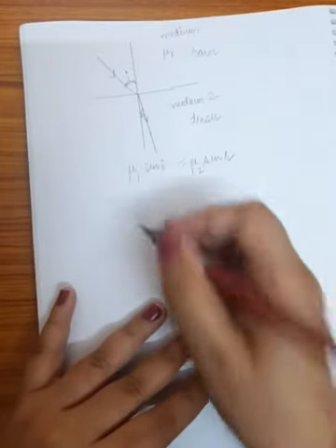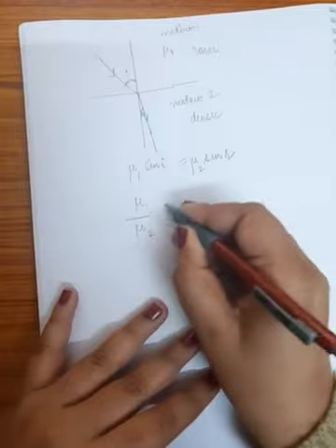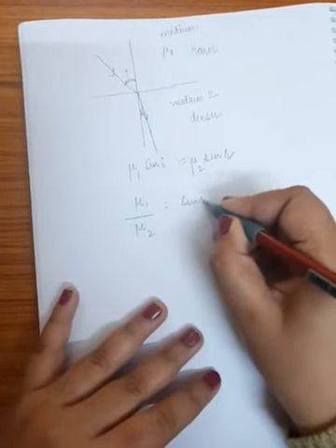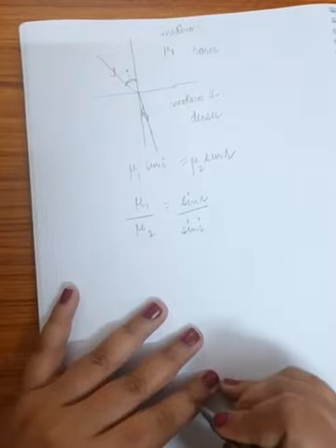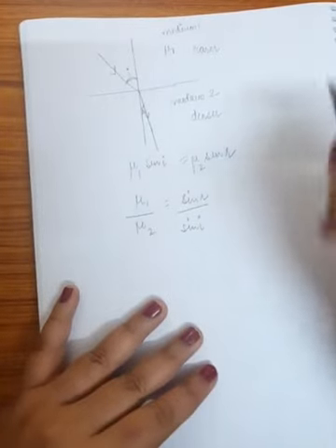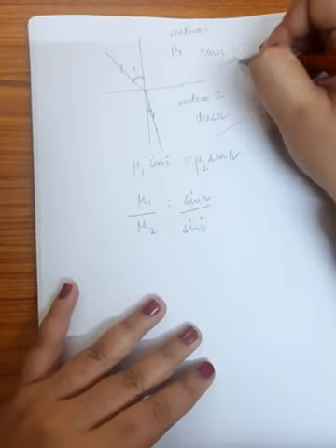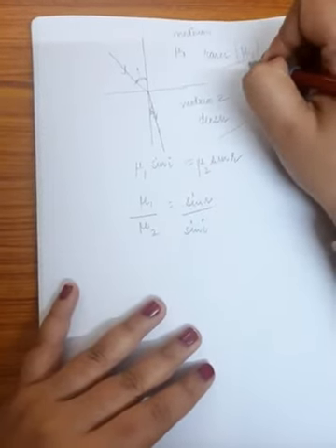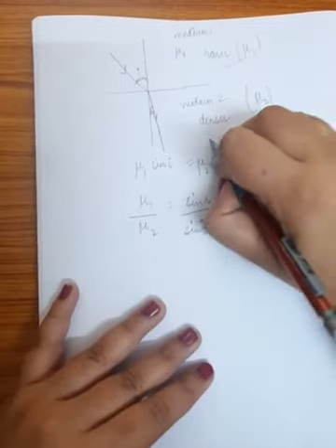Very simple. Now mu1 upon mu2 equals sin R upon sin I. We know that this is a rarer medium and this is a denser medium, so its refractive index will be lower than the refractive index of the denser medium.